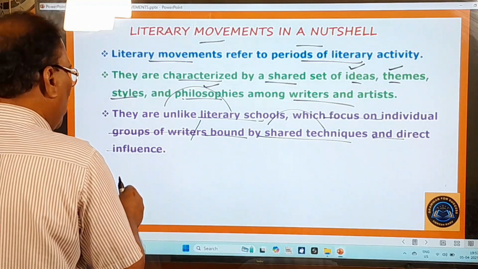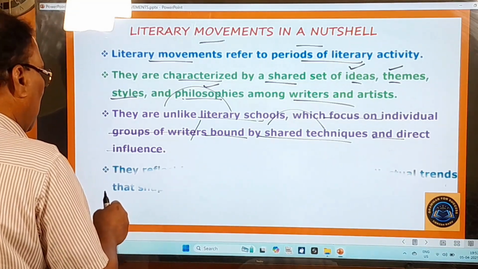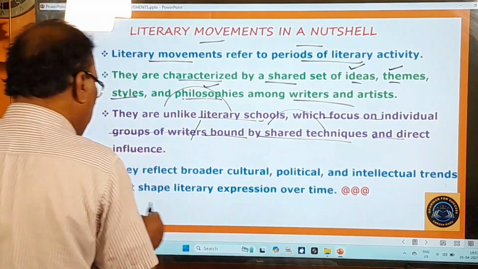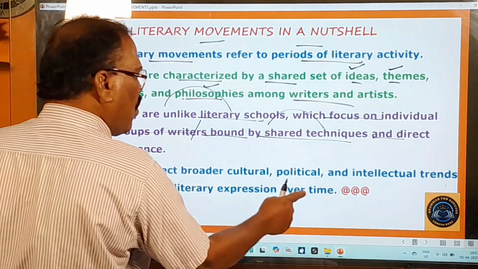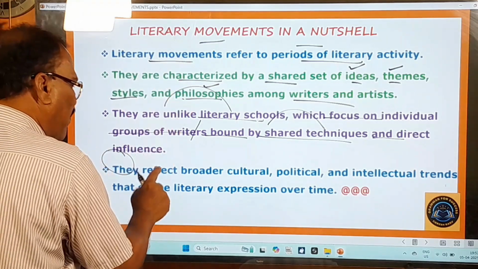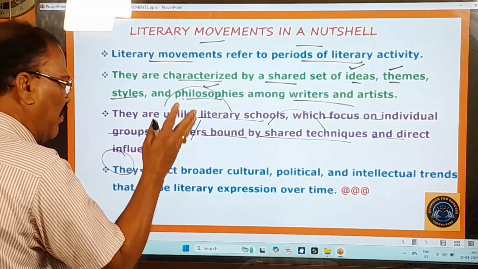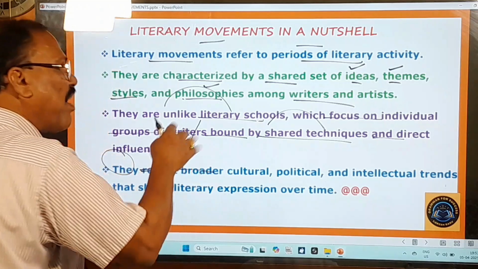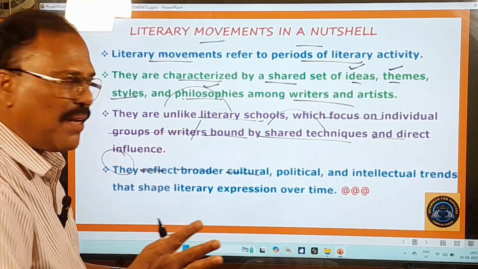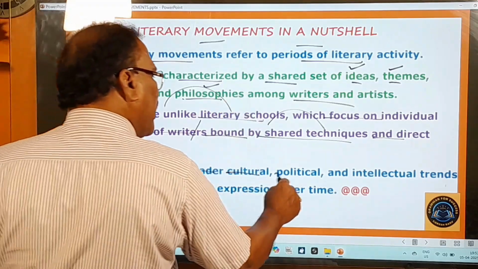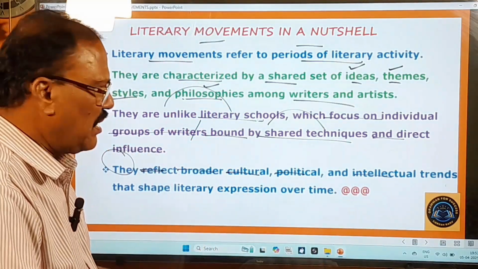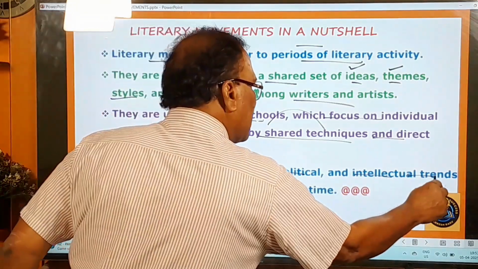Now you go to the next important introductory point. They reflect broader cultural, political and intellectual trends that shape literary expression over time. So here, they means the literary movements reflect, which means mirror or reveal, what? Broader means wide ranging, cultural means social or educational, political also very well, intellectual means scholarly or intelligent, and trends means tendencies.